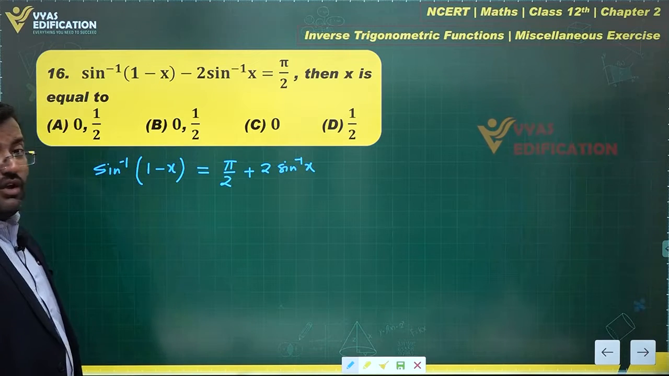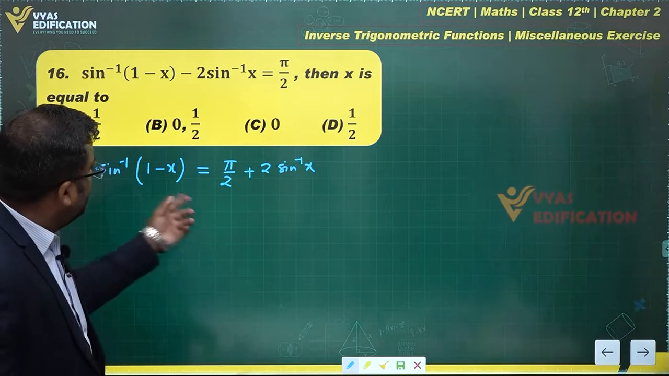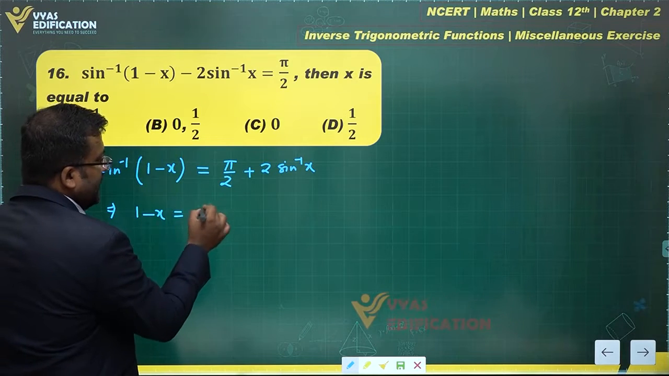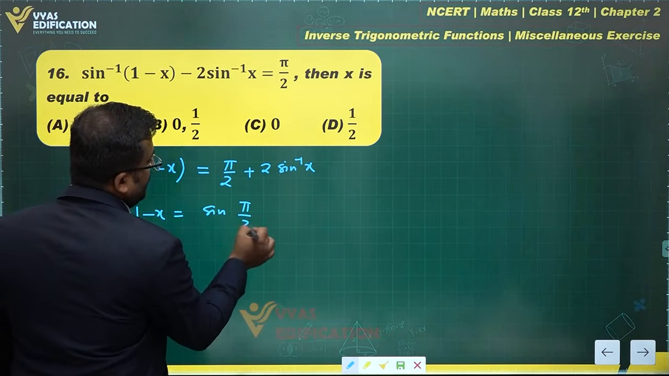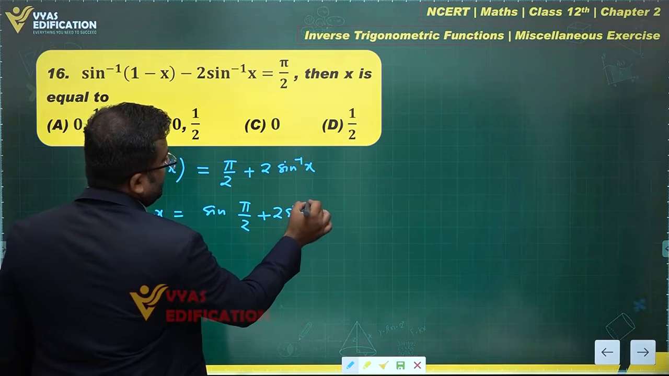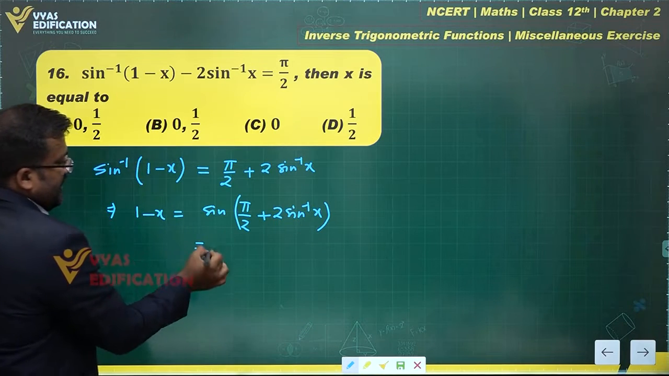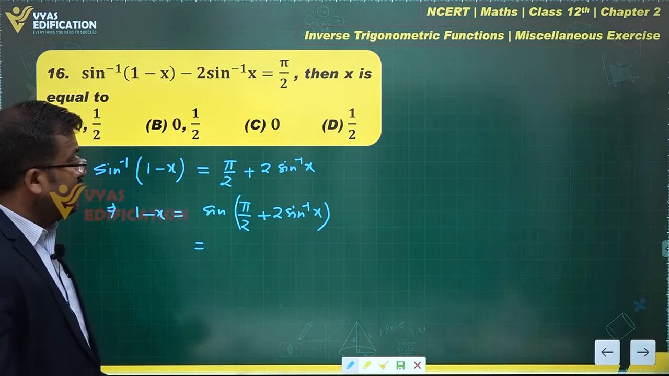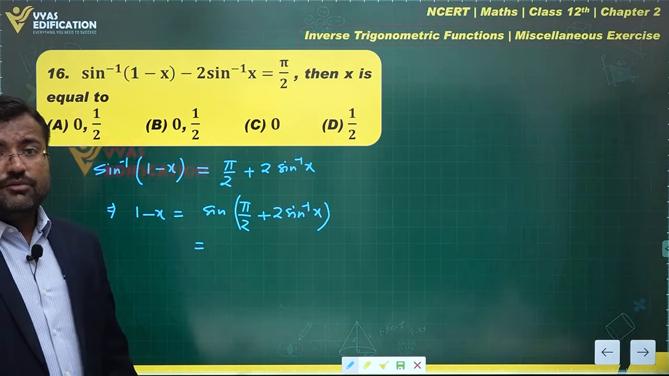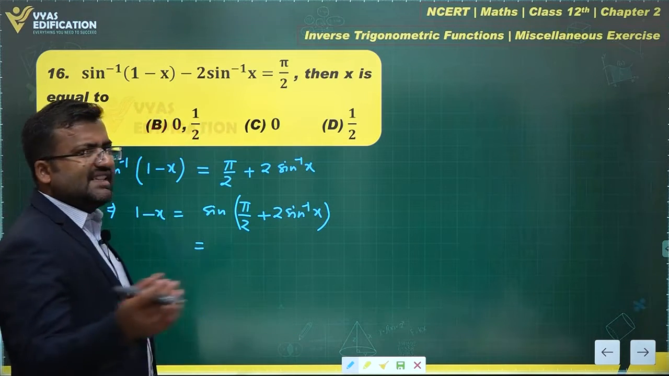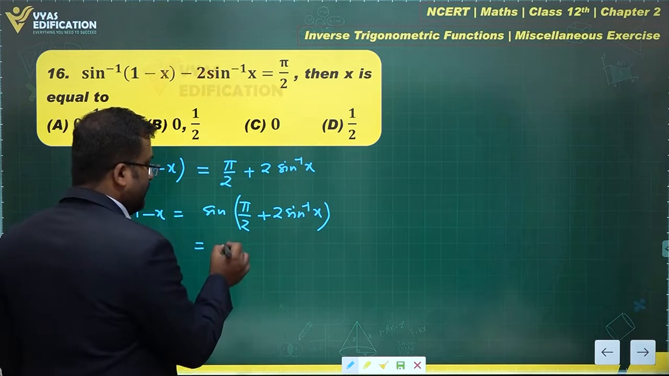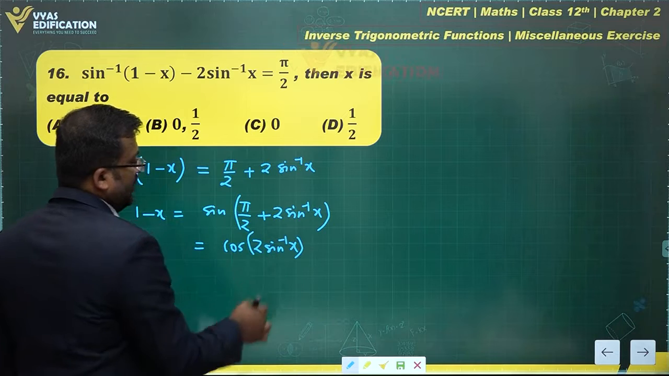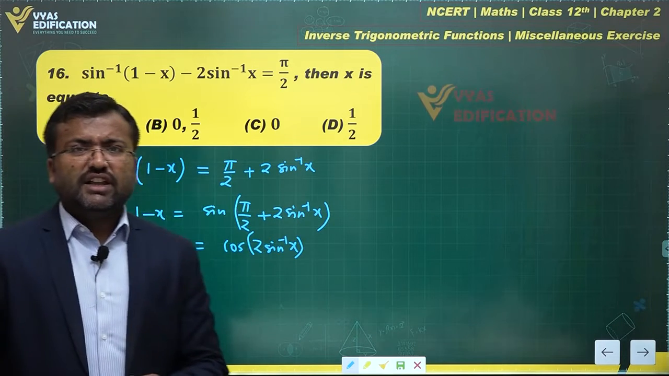Yes, maybe. Why did you do that? So that I can take a sine throughout and bring the sine over here. This will give me 1 minus x is equal to sine of (pi by 2 plus 2 sine inverse x). Okay, what's the benefit of this? Sine of pi by 2 plus theta will be equal to what? This is the second quadrant, it will be equal to cos of 2 sine inverse x.